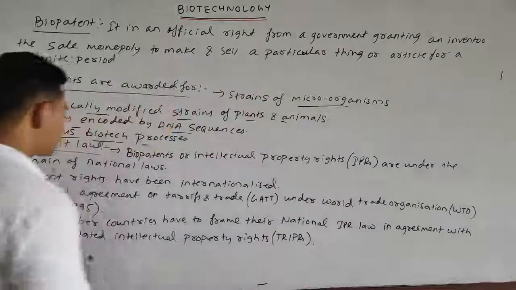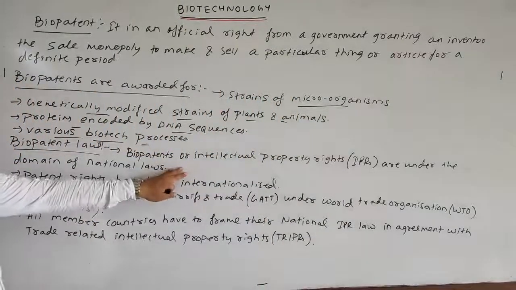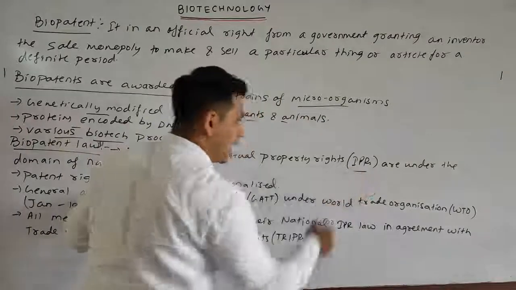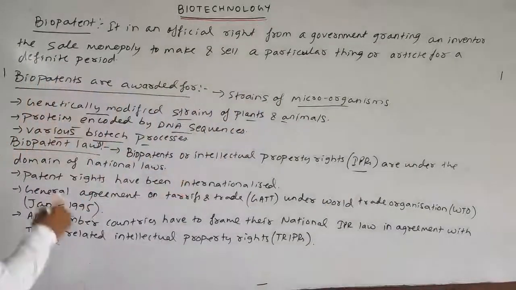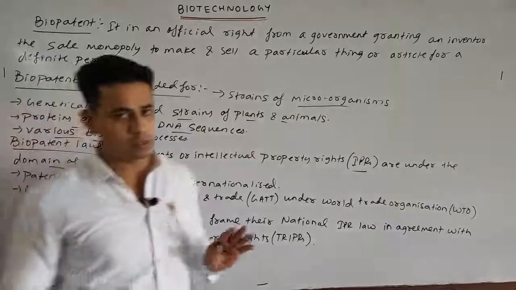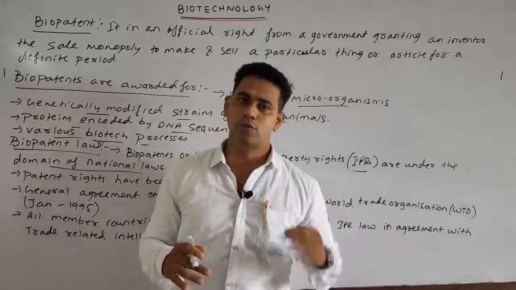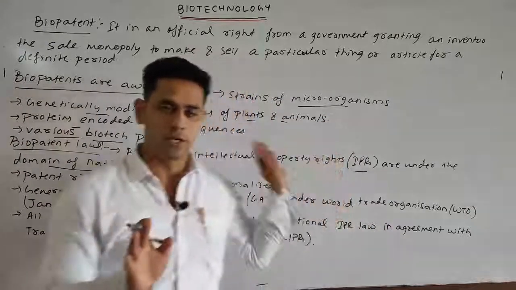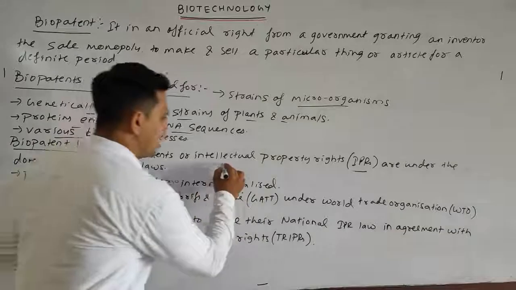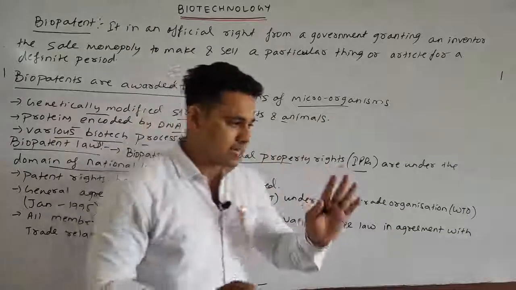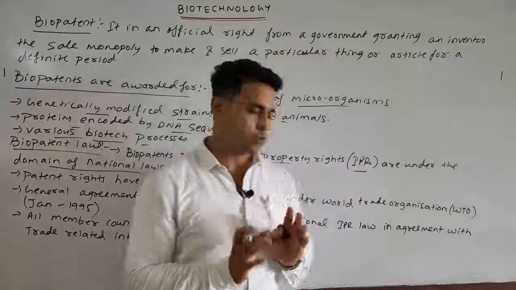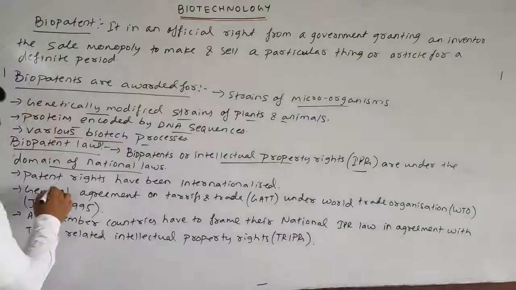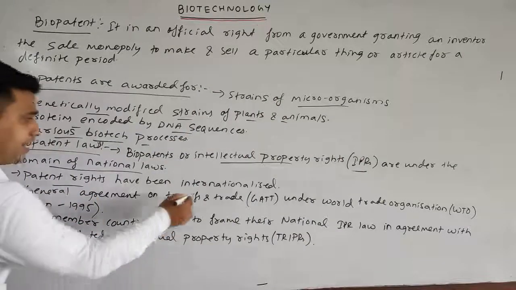So the biopatents, or the intellectual property rights, the IPRs, are under the domain of national laws. These are generally national laws. Okay, next. The patent rights have been internationalized.